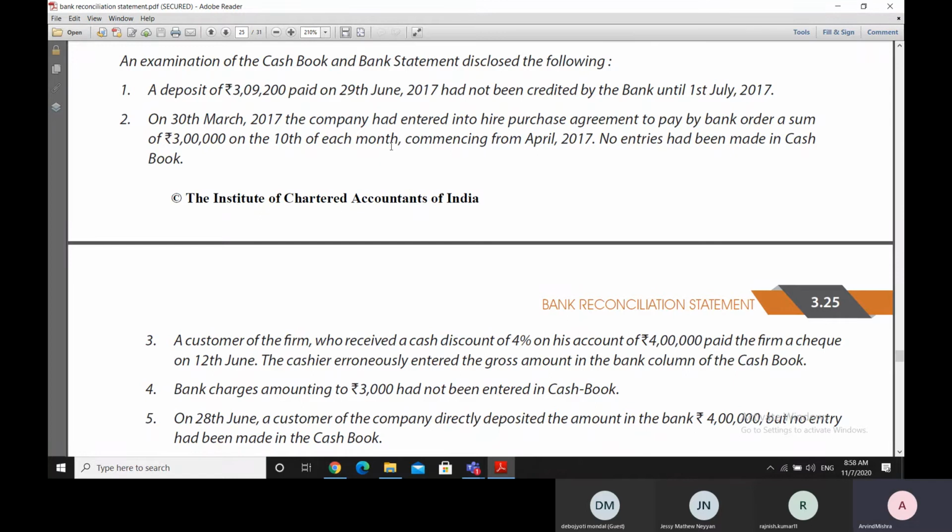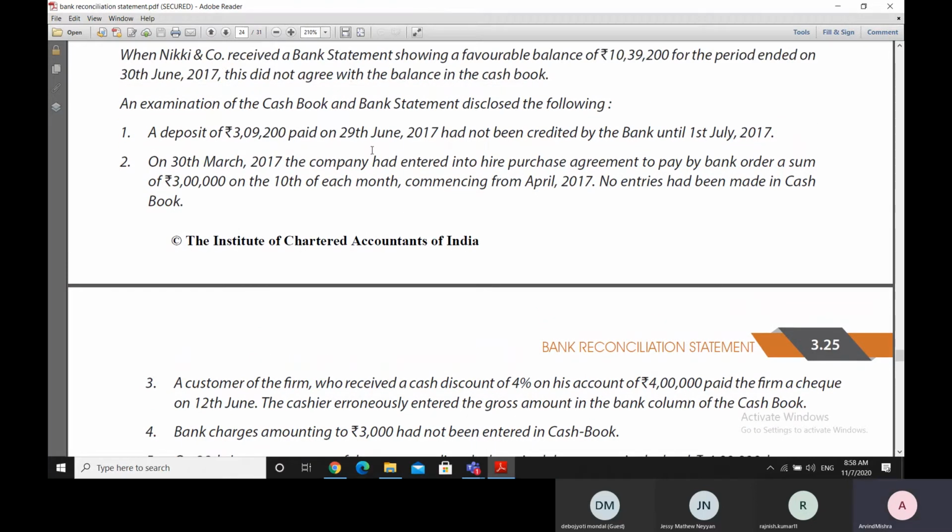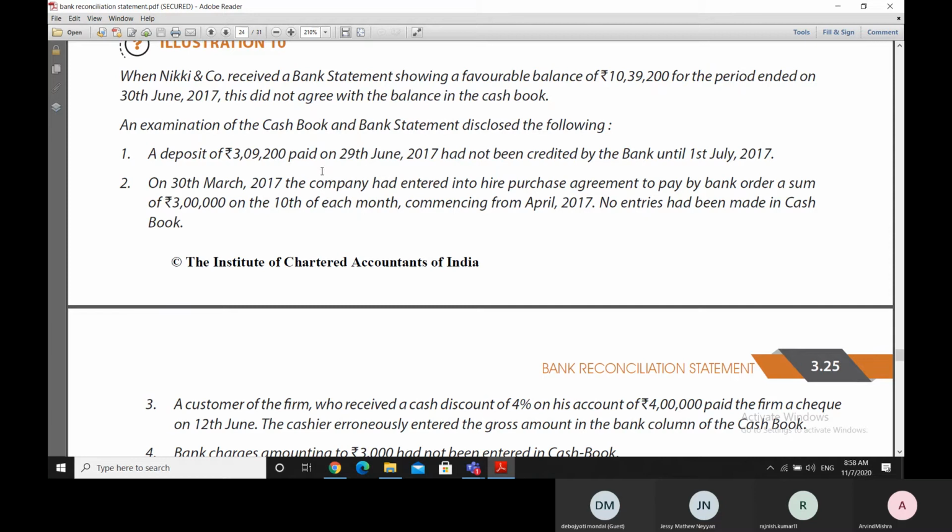So therefore, when we are starting on 30th of March, this has been done, and every month we are supposed to pay this sum of 3 lakh rupees on 10th of each month. It's a monthly payment being made starting from 30th March onwards.